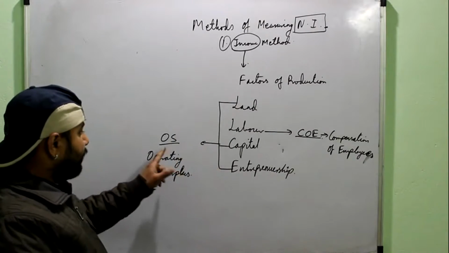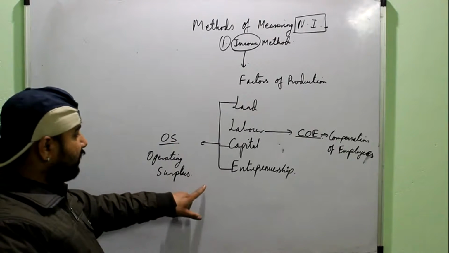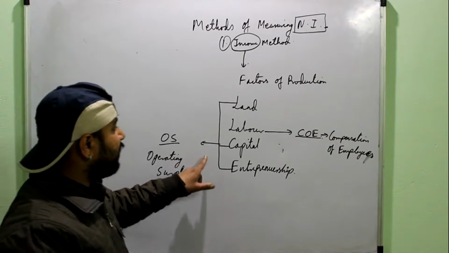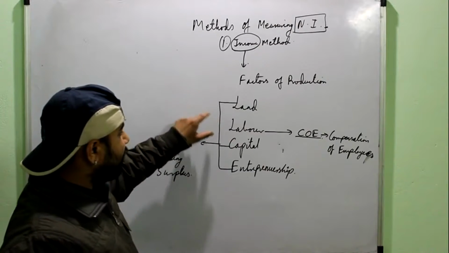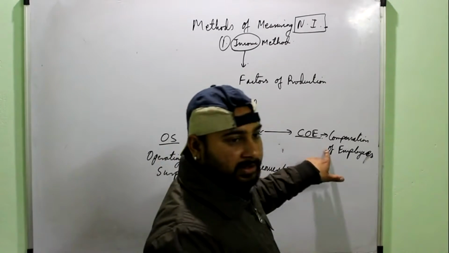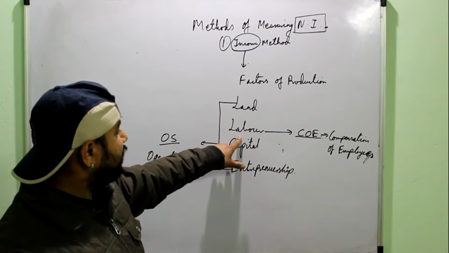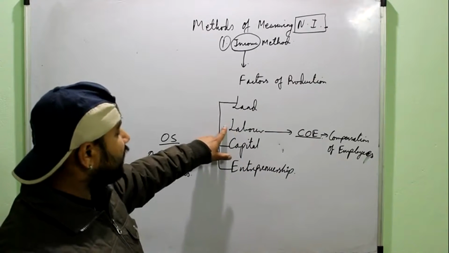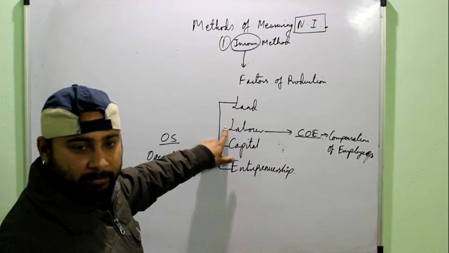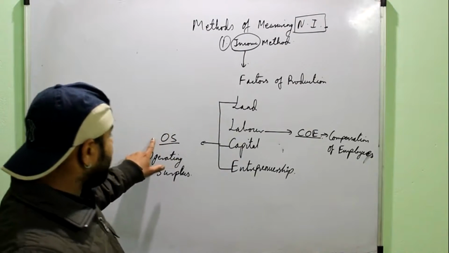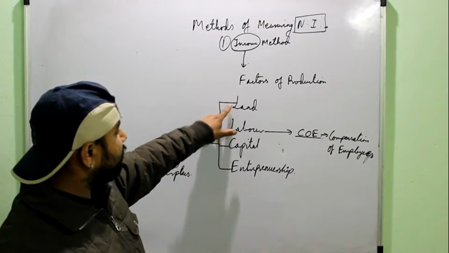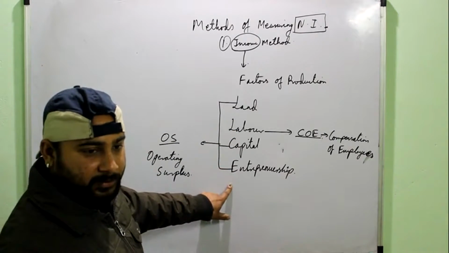Okay, and there is one more heading under this that we will talk about later, that is mixed income. First of all, you have to remember that COE will contain all the income generated through labor, means salary, bonus, wages or any other incentive which has been given to the employee. While operating surplus will include all the income generated through land, capital and entrepreneurship.